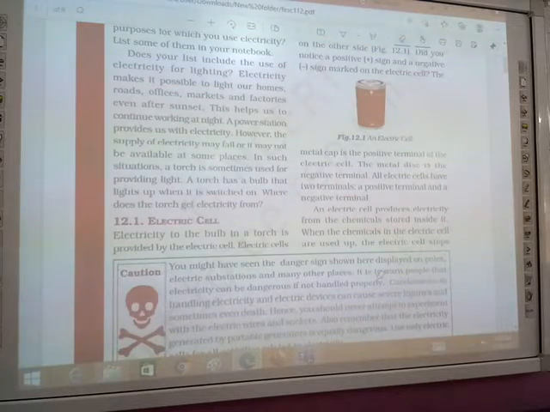However, the supply of electricity may fail or it may not be available at some places. As you all know, in some villages there is a shortage of electricity, but nowadays electricity is everywhere. In such a situation a torch is sometimes used for providing light.